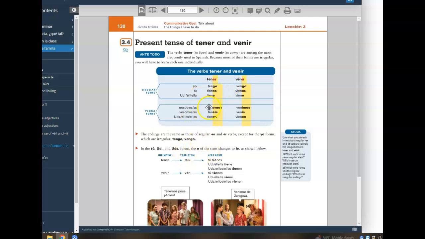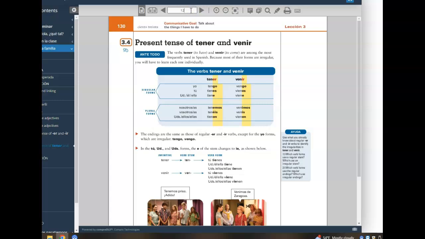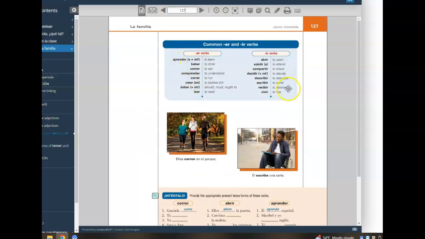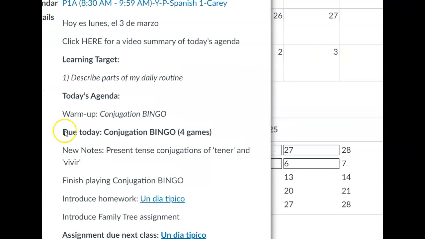The E in the stem changes to IE. So 2 of the 5 verbs you're going to use for your 4th game are tener and venir. And then for the other 3 verbs, just choose any AR, ER, or IR verbs. 1 AR, 1 ER, and 1 IR. You can choose regular verbs, such as those that we looked at on page 127. So pick 1 and 1, and then from page 79, pick 1 AR verb, ideally ones that you haven't used for the other 3 games. Submit that in Canvas. That'll be our warm-up for today, and the only thing that's due by midnight tonight.